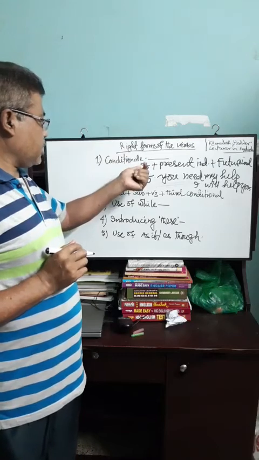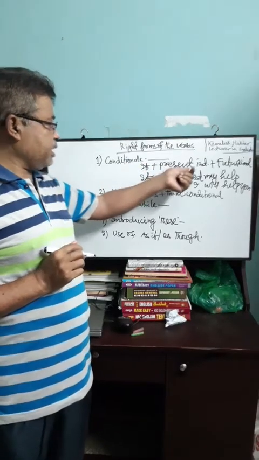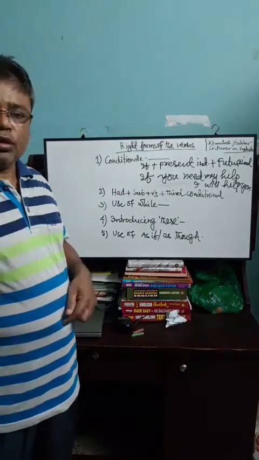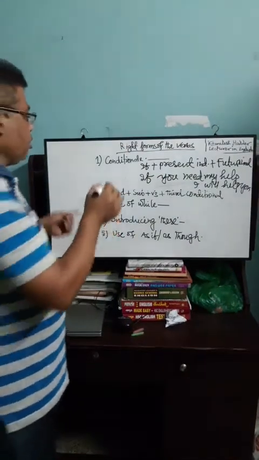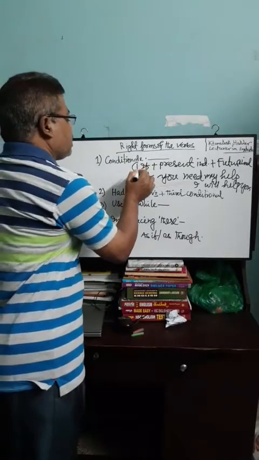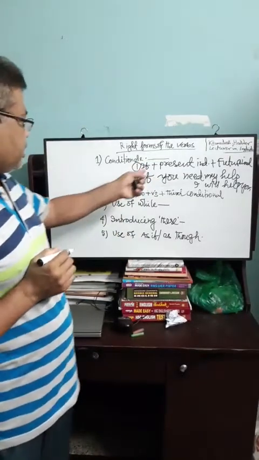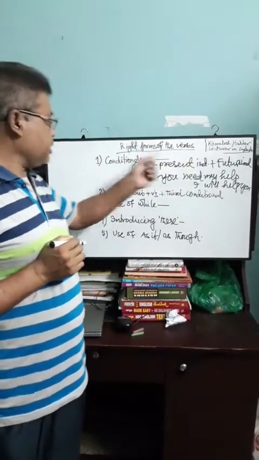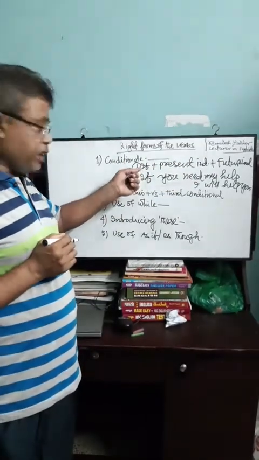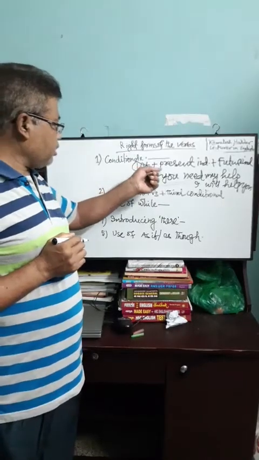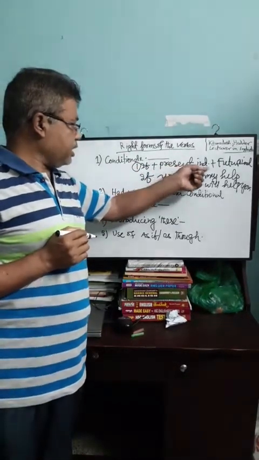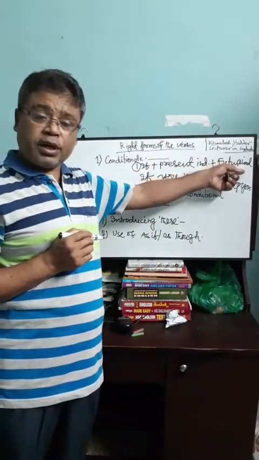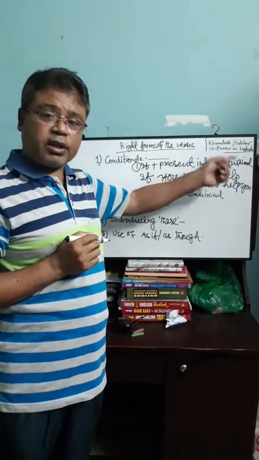And the first conditional is if plus present indefinite plus future indefinite. You should bear in mind that the equation of the first conditional sentence is if plus present indefinite plus future indefinite. That is, if the sentence begins with if and the subordinate clause is in present indefinite tense, the principal clause will be in future indefinite tense.